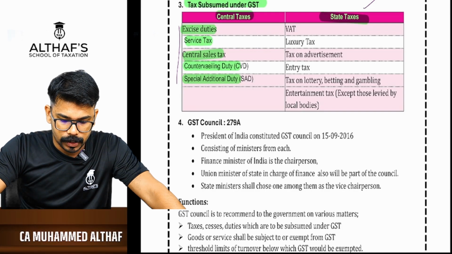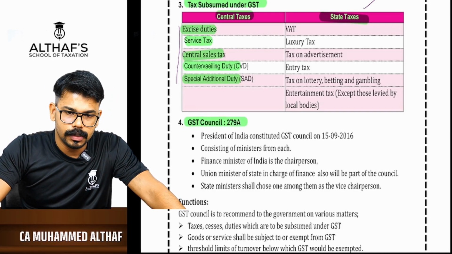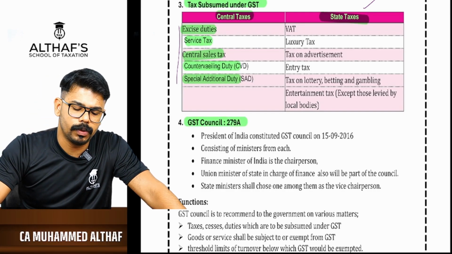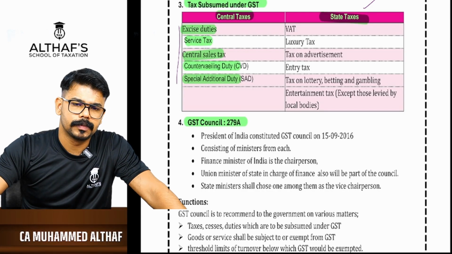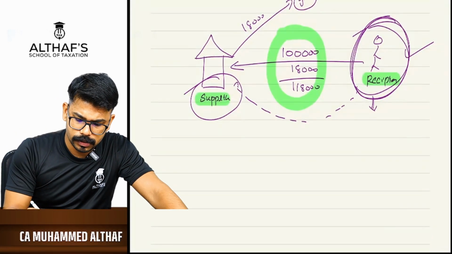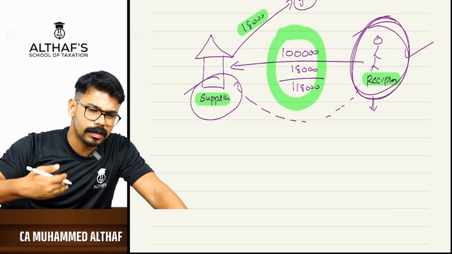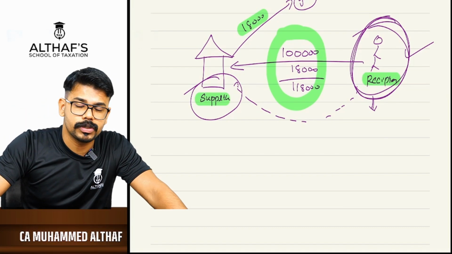Now, GST Council. This is one important thing you have to understand. See, what is the GST Council, buddies? It is very simple. Whatever GST is collected from the recipient will be remitted by the supplier to the government. Which government will he remit to, the central government or the state government?